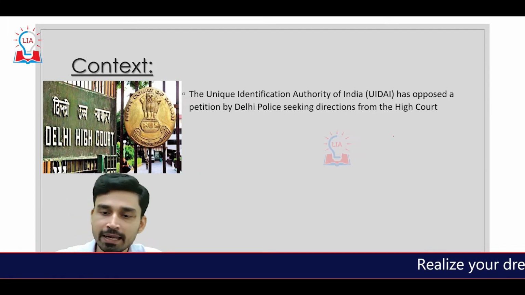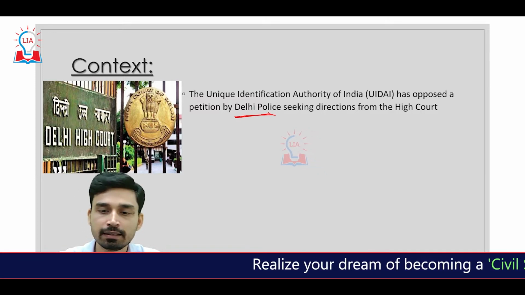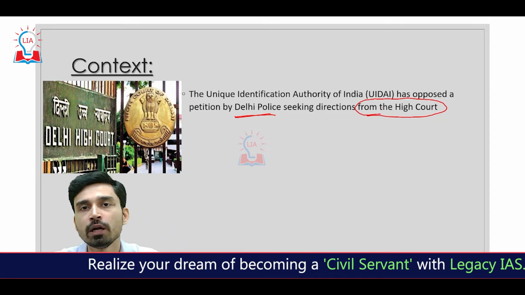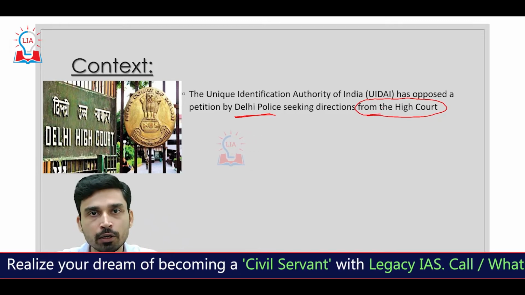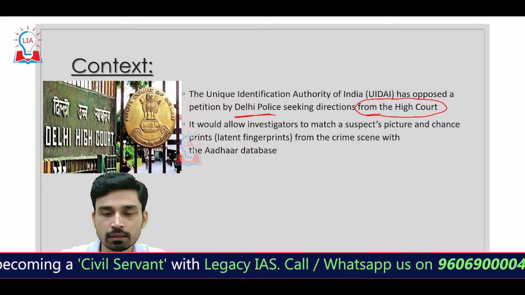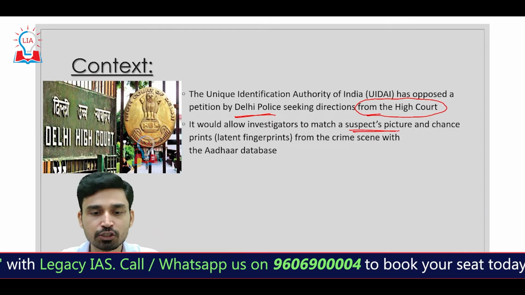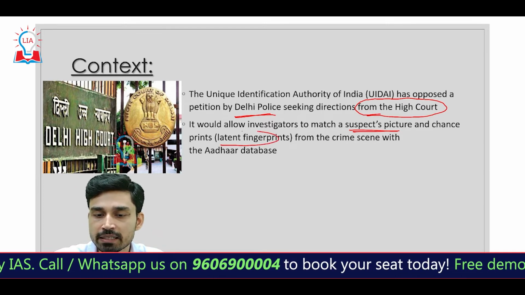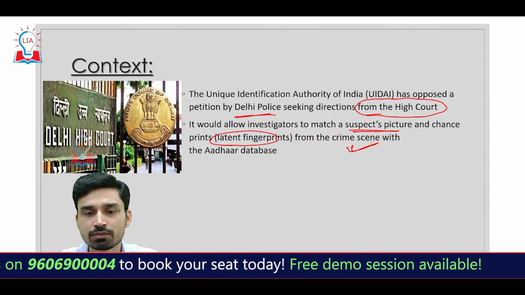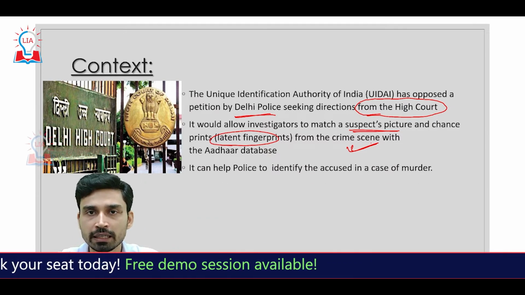UIDAI has opposed a petition sought by Delhi police in the Delhi High Court. The petition seeks directions from the High Court to allow the use of Aadhaar data to help in the investigation process. It would allow investigators to match a suspect's picture and the chance prints, that is latent fingerprints, discovered from a crime scene against the Aadhaar database to identify the criminal or murderer.